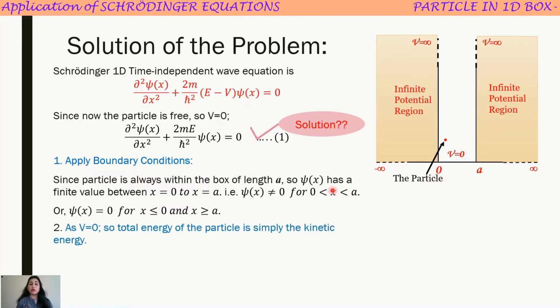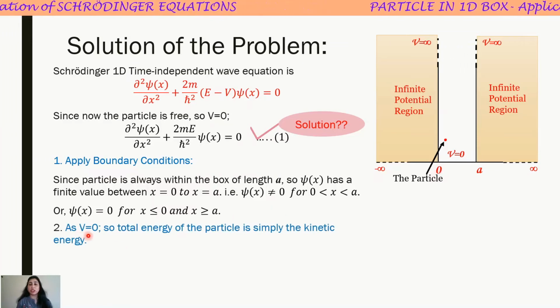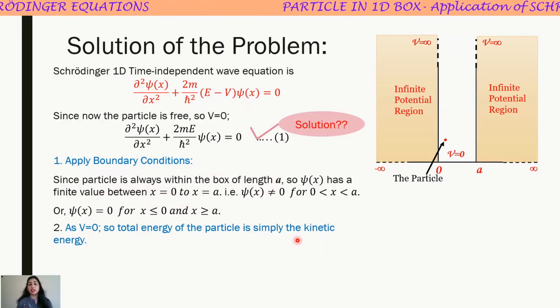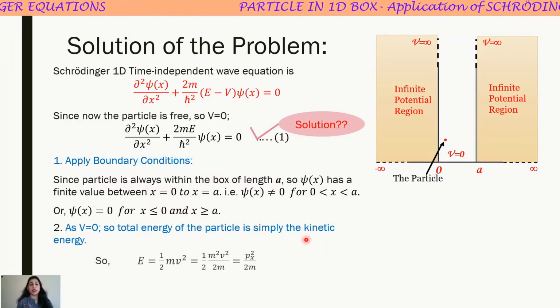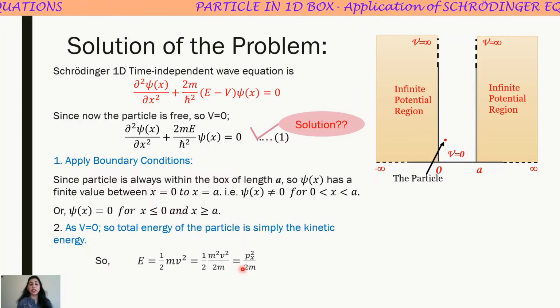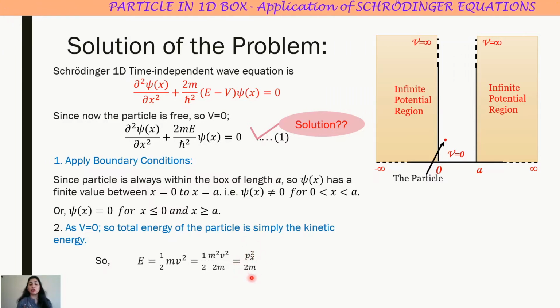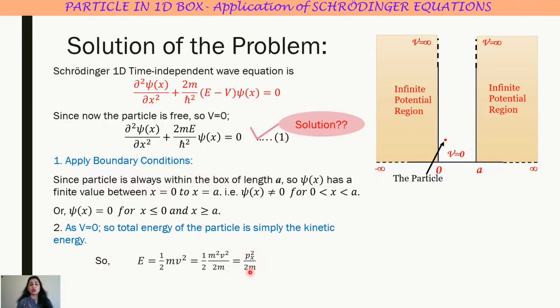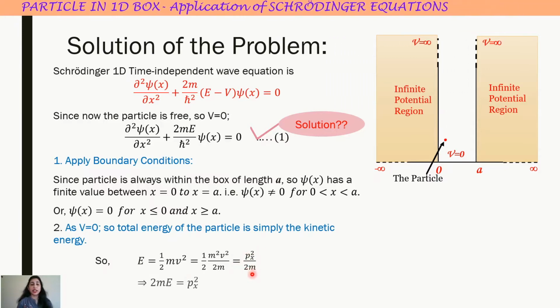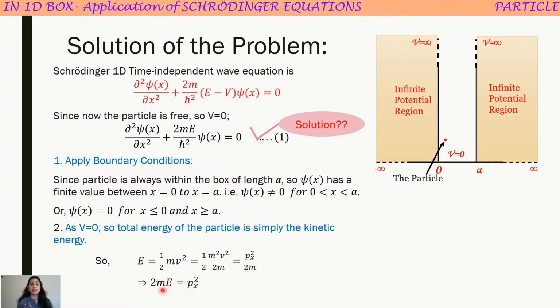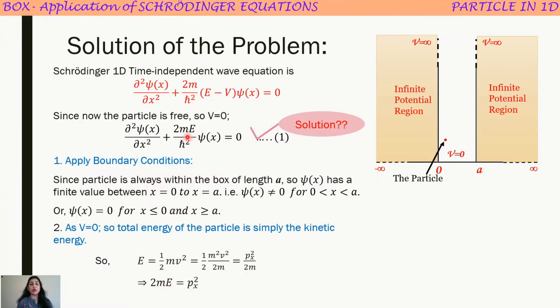Next, as V equals 0, as potential is 0 for the particle, the total energy will be the kinetic energy. There will be no potential energy, and this kinetic energy can be written in terms of momentum as p squared by 2m. So from this relation, I can get 2mE is equal to px squared, and this 2mE is required in this relation.